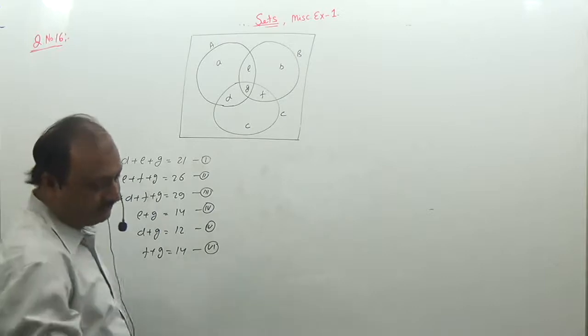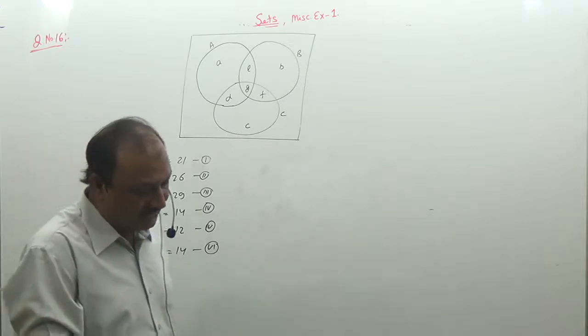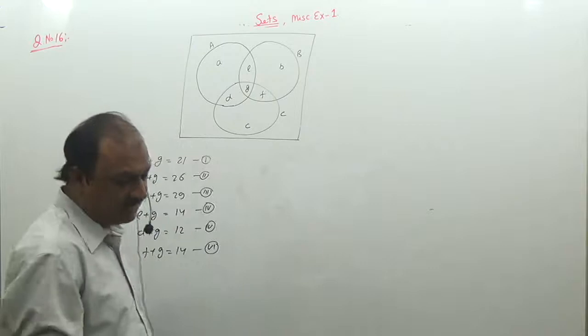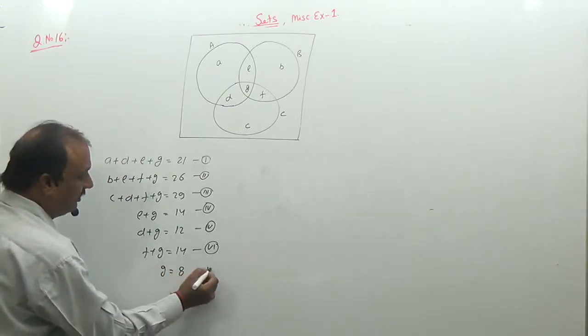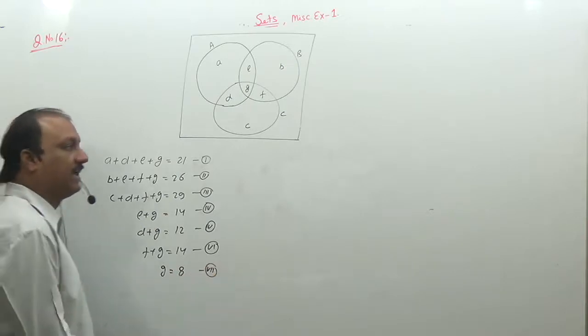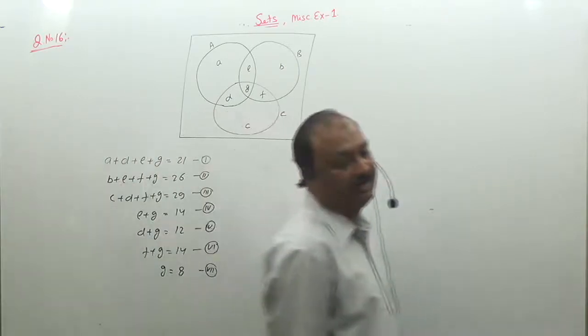And last, 8 like all the three products. So G is equal to 8, those people who like product A, B and C all.